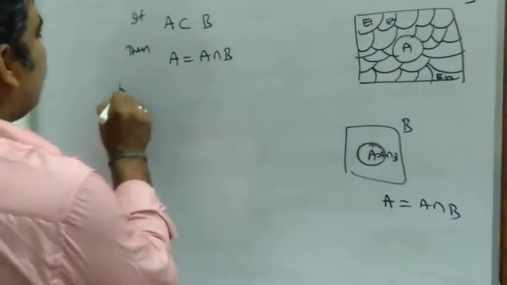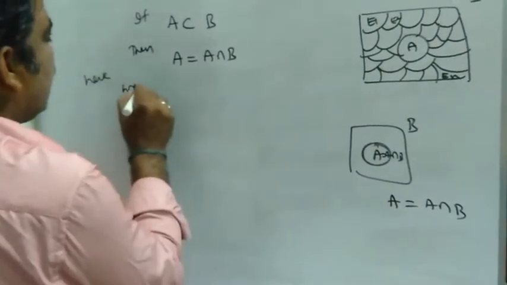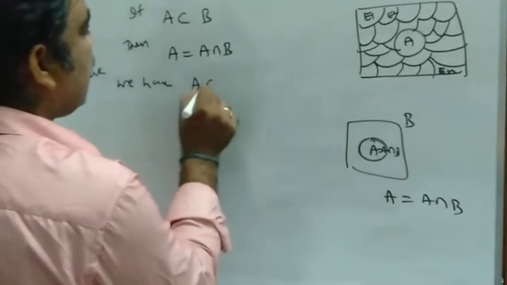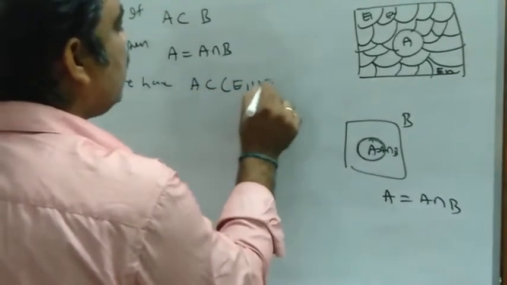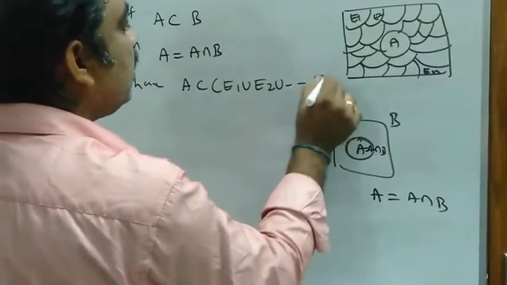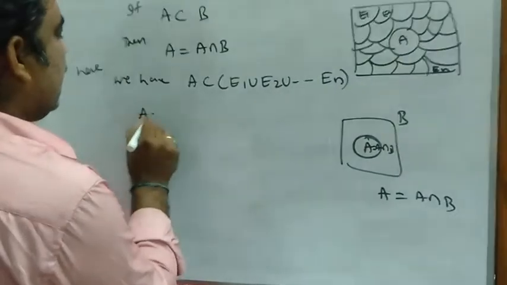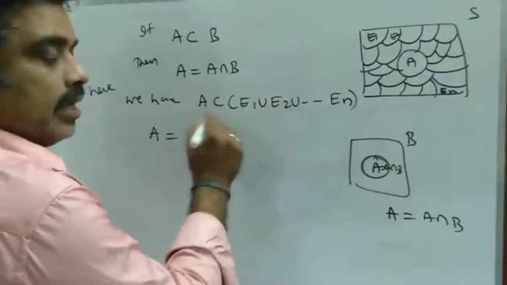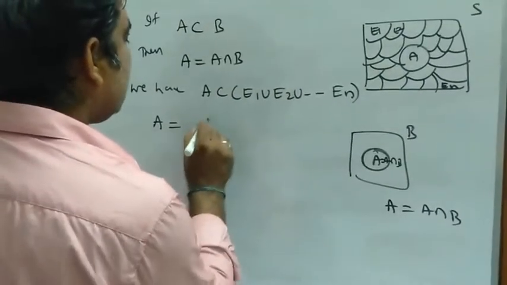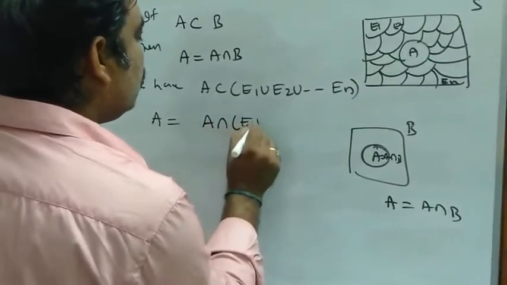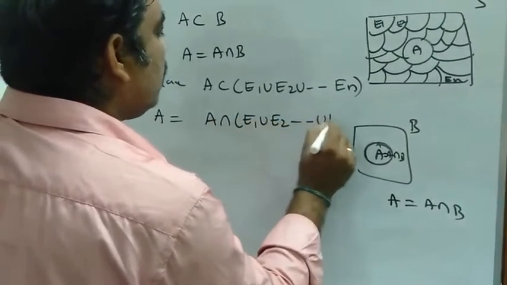Here we are given by the statement that A is contained in E1 union E2 so on union En. So it looks like A is contained in B, and I can write A is equal to A intersection B. That means A intersection of E1 union E2 so on union En.